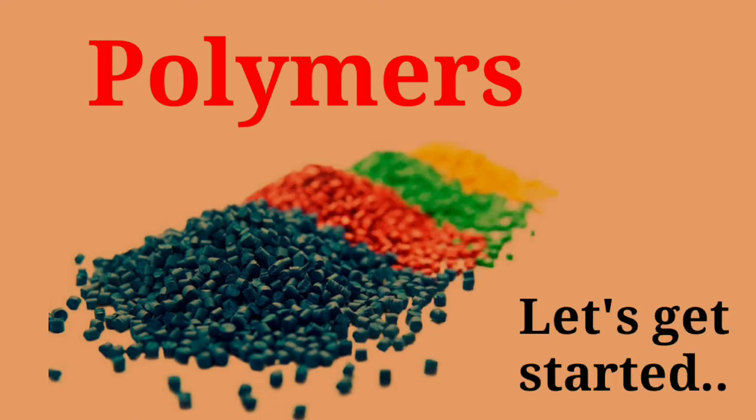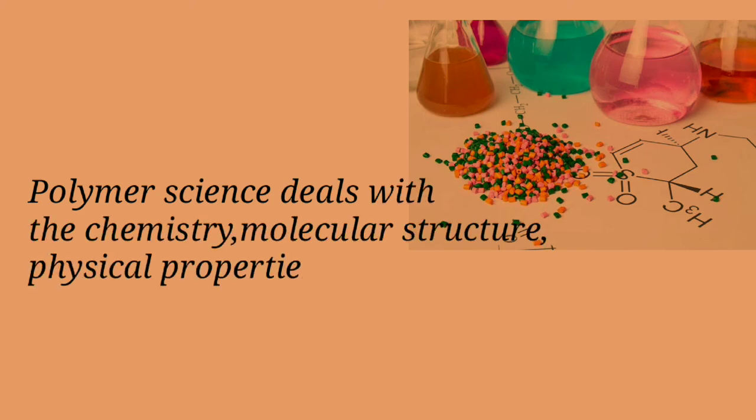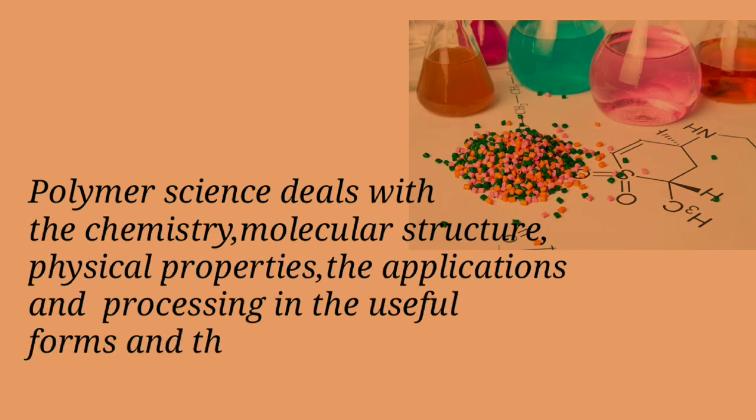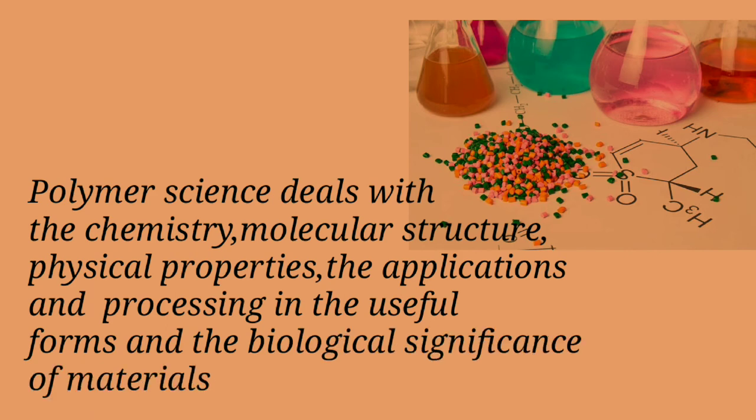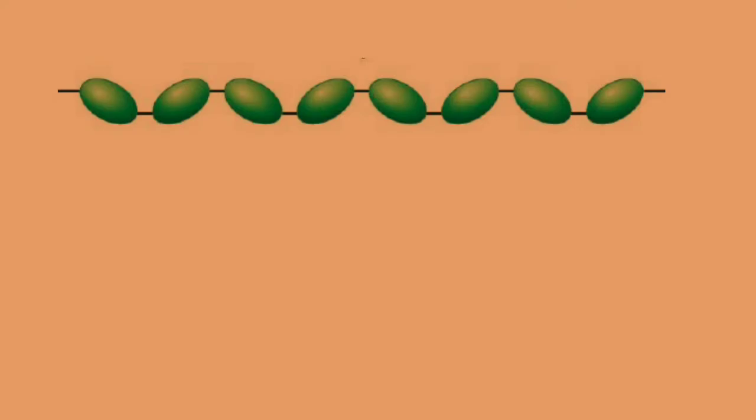So let's get started. Students, polymer science deals with the chemistry, molecular structure, physical properties, the applications and processing in the useful forms, and the biological significance of materials. It is the chemistry of large molecules called macromolecules, each containing from thousands to millions of atoms. The atoms are typically linked in a sequence of repeating structural units derived from certain molecules of small units, that